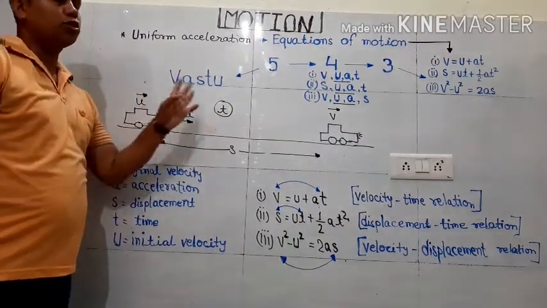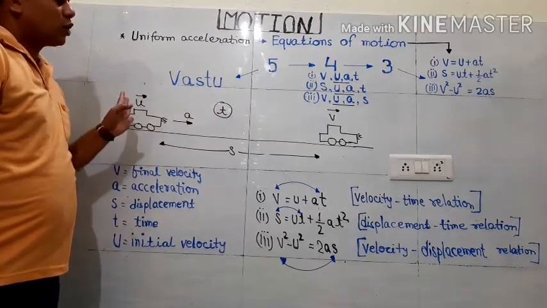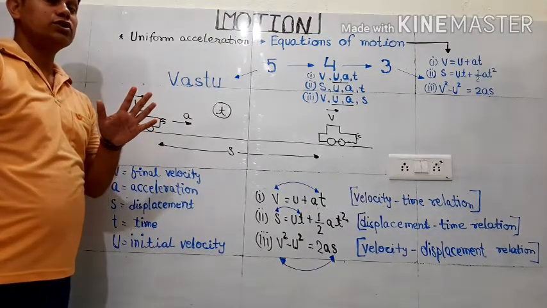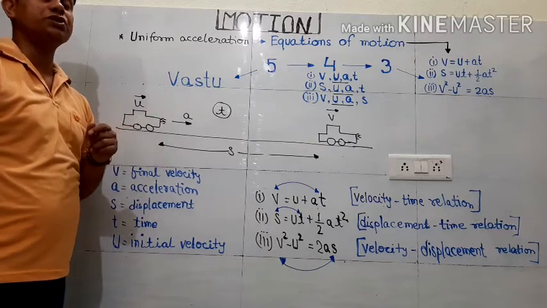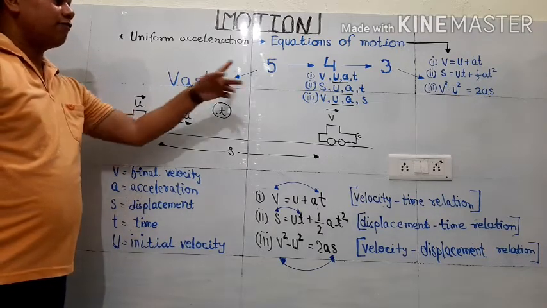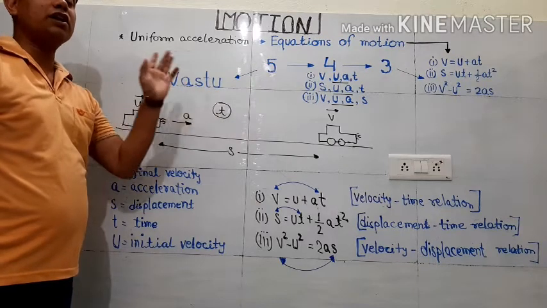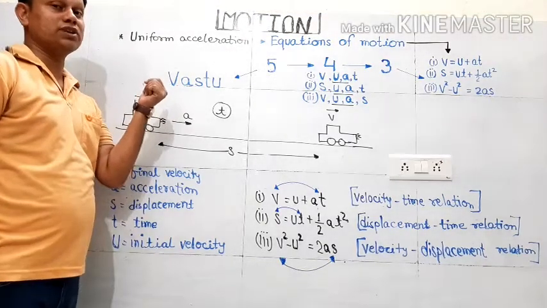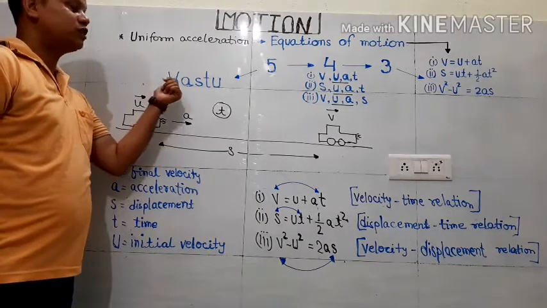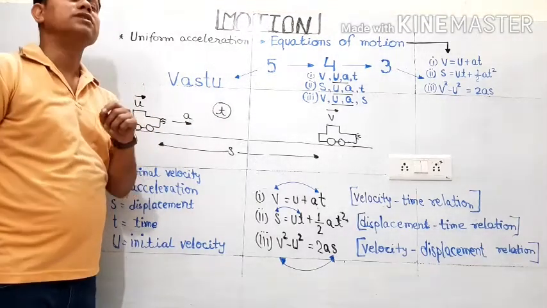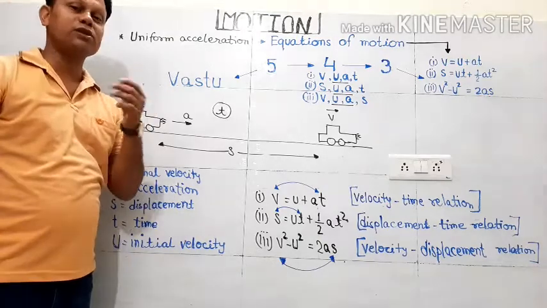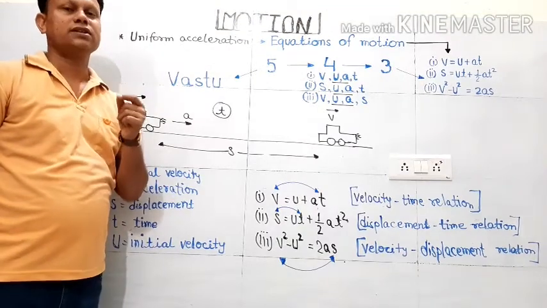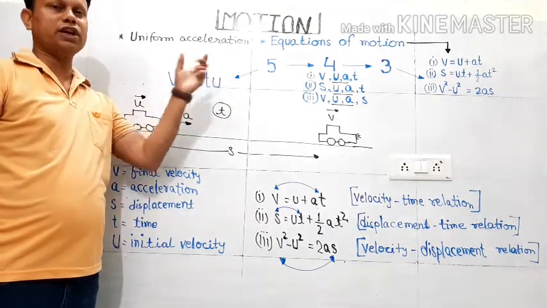In this motion, we observe there are 5 terminologies related to this situation. There is also a trick to remember those terminologies, and that is Vastu. Have you heard about the word Vastu? Vastu Shastra. You can take from there also, or you can take it in Hindi, Vastu. Vastu means something, any object. So for recalling these 5 terminologies, we can use the word Vastu.